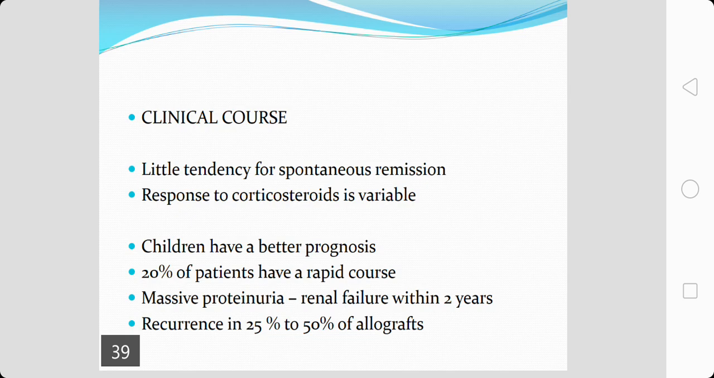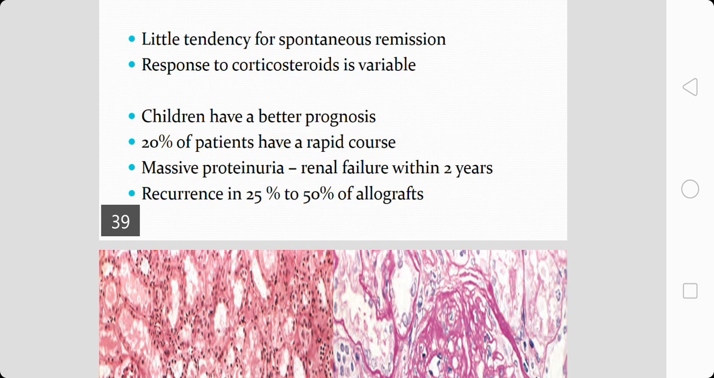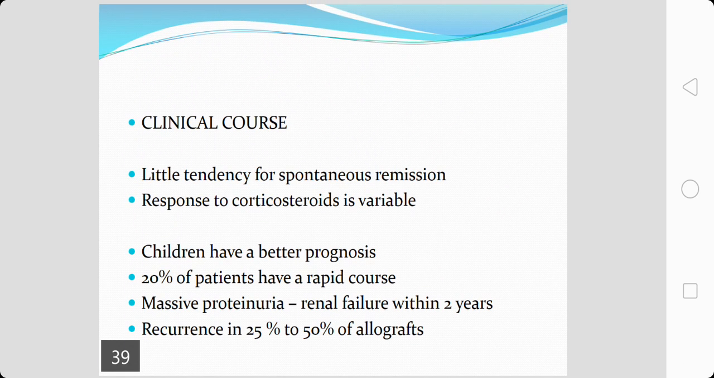So, this is one entity that you should be very careful about, because the course and the sequence of events in this particular disease occur very rapidly, and around 1/4 of the patients in the adult age group can go on to renal failure within 2 years. And even in allografts, even if the person receives a transplant, the recurrence rate is as high as around 25% to 50%.